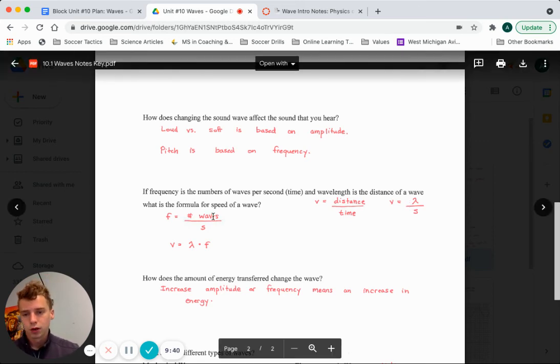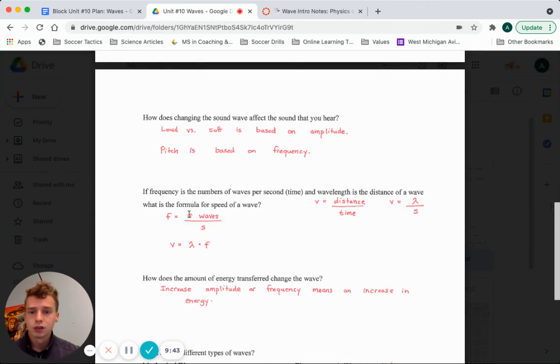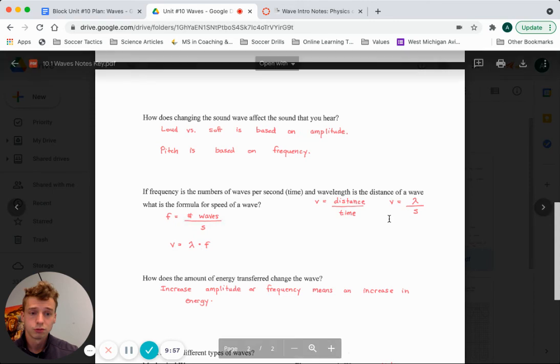If you then go over to the left side and remember that frequency is the number of waves over seconds, seconds is on the bottom here. Then really your velocity is equal to just your wavelength times your frequency. In this case, wavelength times frequency is really doing your distance, wavelength, divided by seconds, because frequency has seconds on the bottom here.